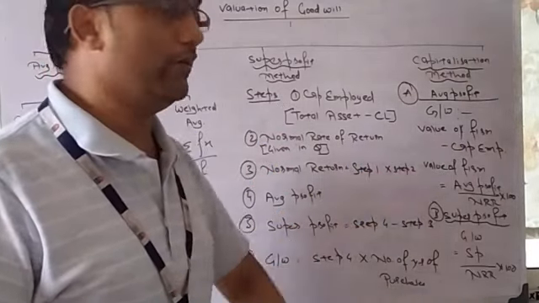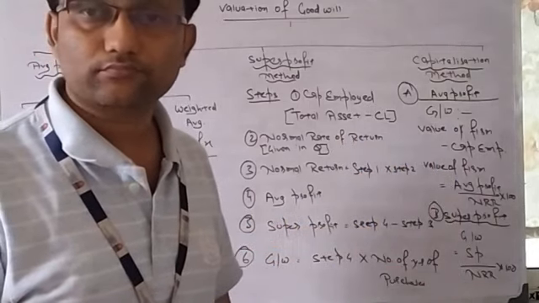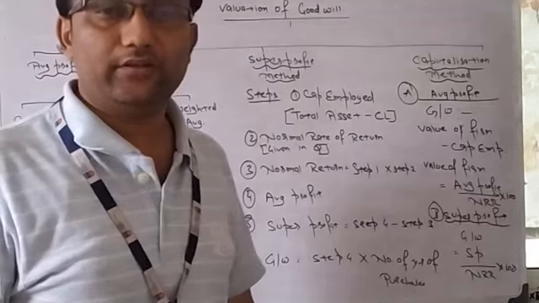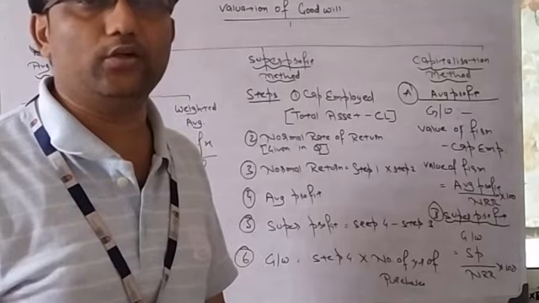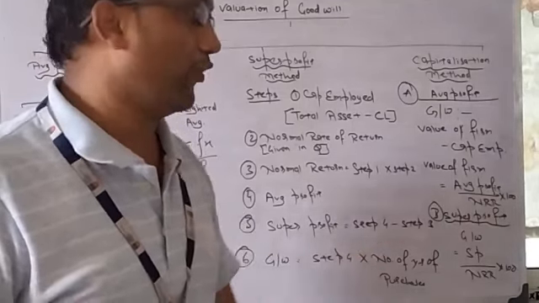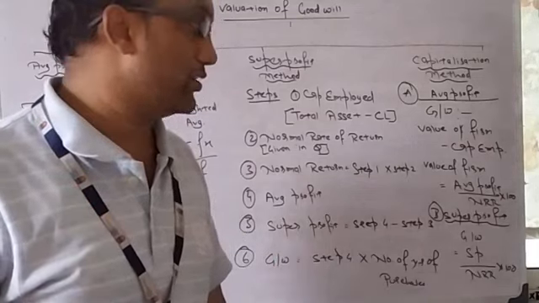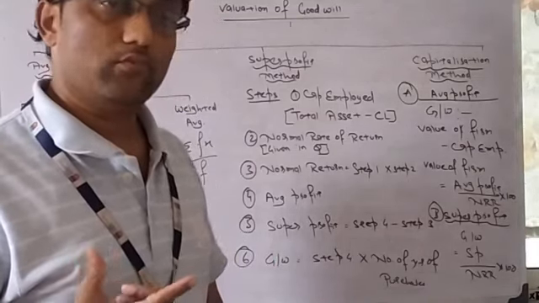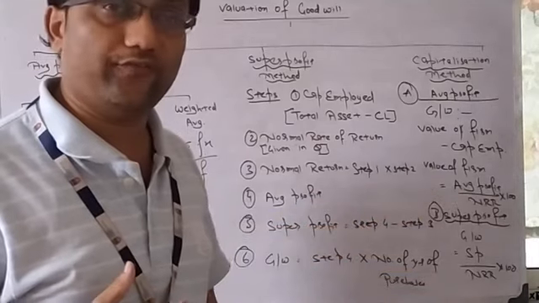And how will you get the value of the firm? Value of the firm is average profit divided by normal rate of return into 100. So by this formula we will get value of the firm.